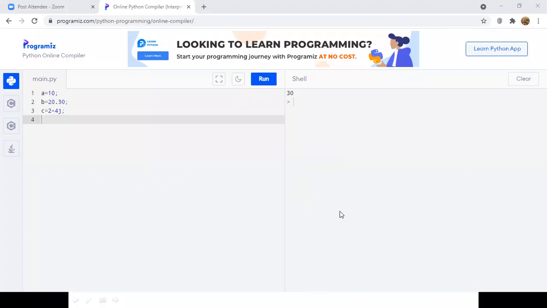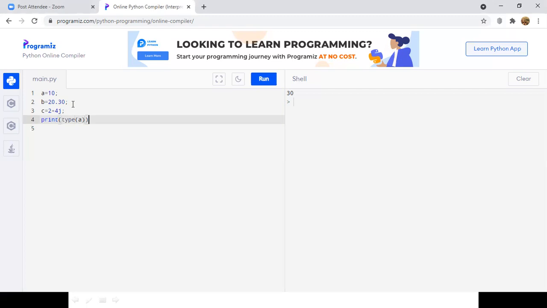So here, as I said earlier, depending upon the RHS value, the data type of the variable will be defined. For example, here A is an integer type because we have assigned an integer value to A. B is of floating point type because we have assigned a floating point value to B. And C is of complex type because we have assigned 2 plus 4j to C. So if you want to know the data type of the variable, I can simply use a function called type.